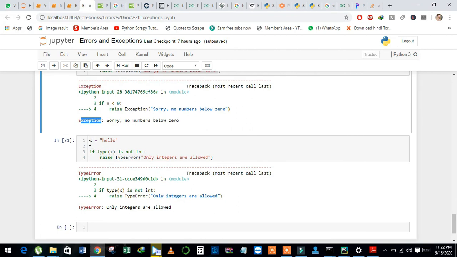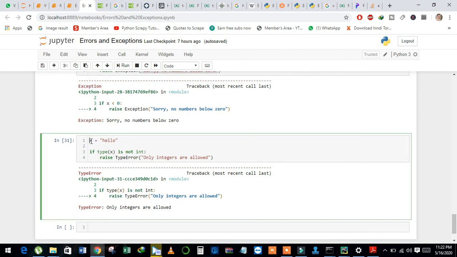And also in the second example, see here x equals the string hello, and we can use if type of x is not int, then raise an exception or type error. Raise TypeError, only integers are allowed. And see here when I run this code, it returns a type error. In this video we have learned about errors and exceptions and exception handling in Python 3.